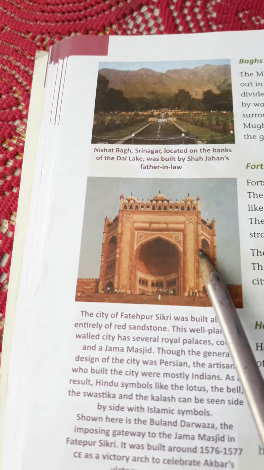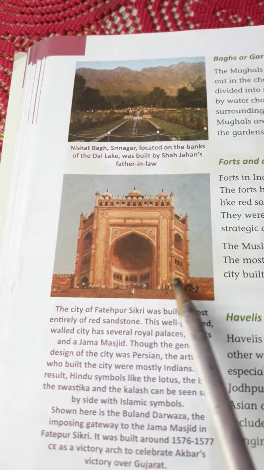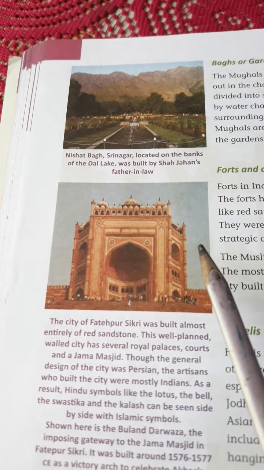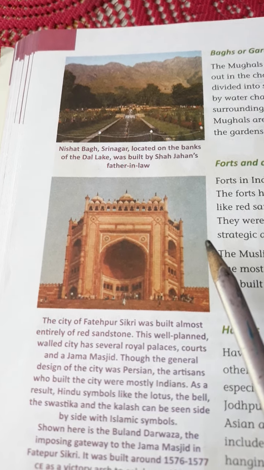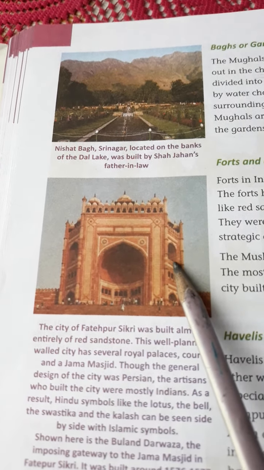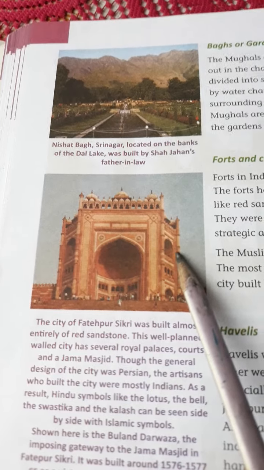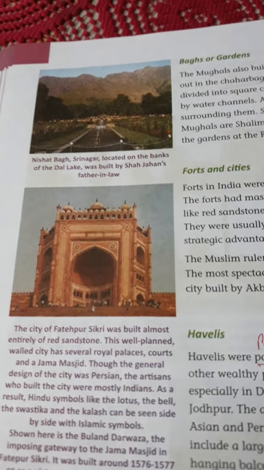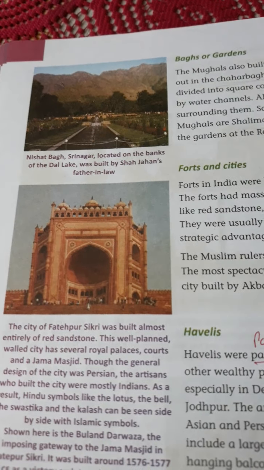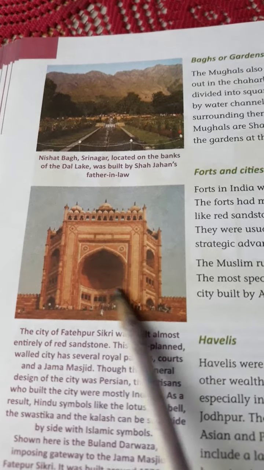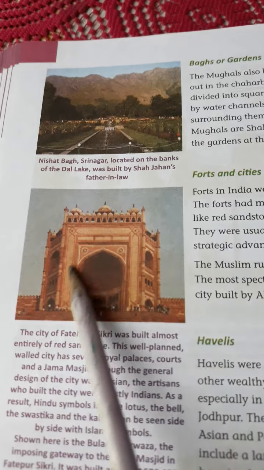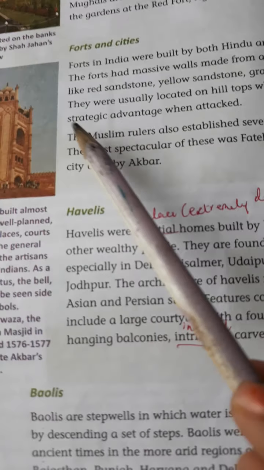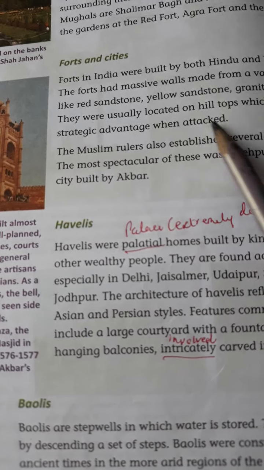You can see the picture of Fatehpur Sikri, one of the well planned, mosque, or sorry, fort, which is made purely of red sandstone. Red sandstone has been used to make the fort. They were usually located on hilltops, which gave them a strategic advantage when attacked.